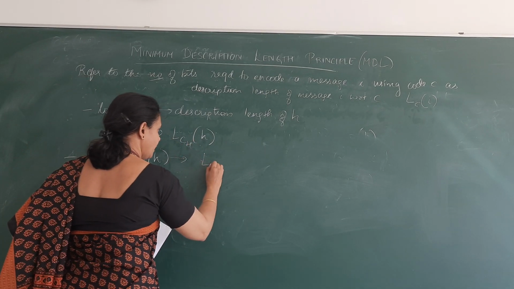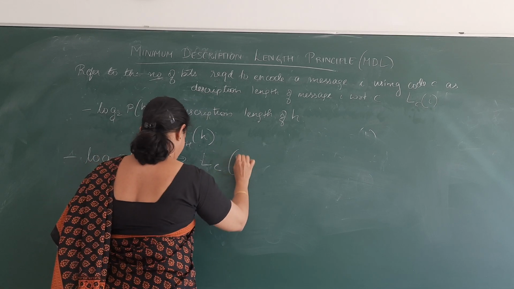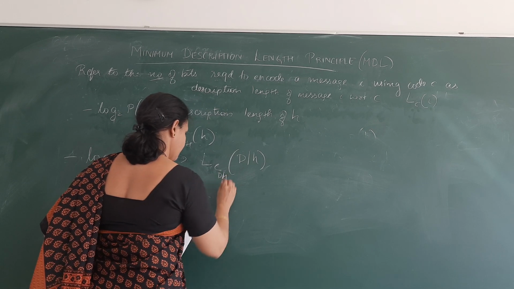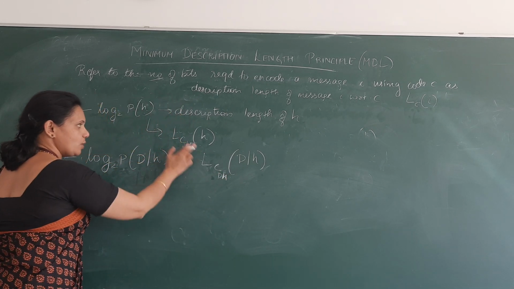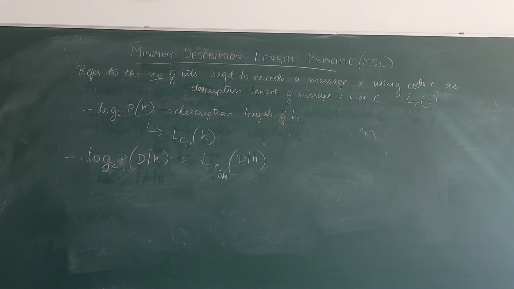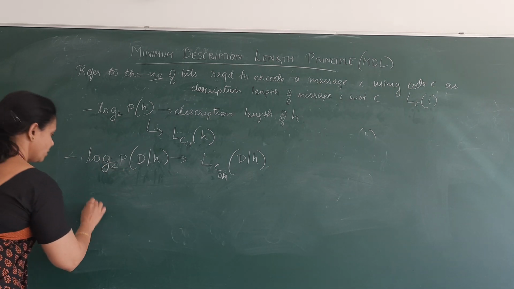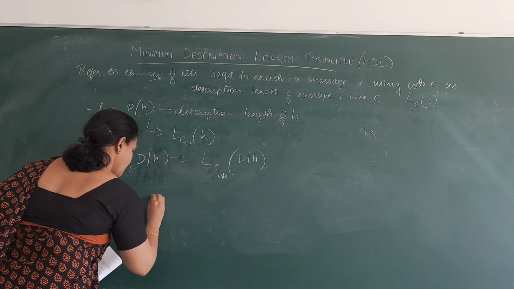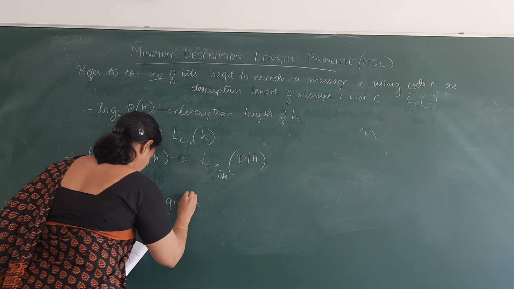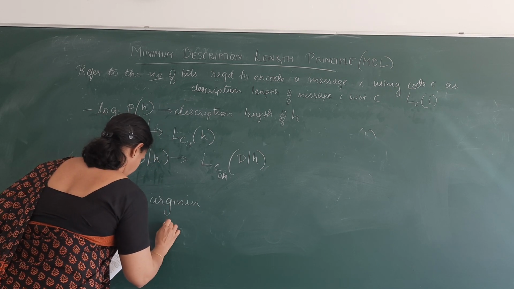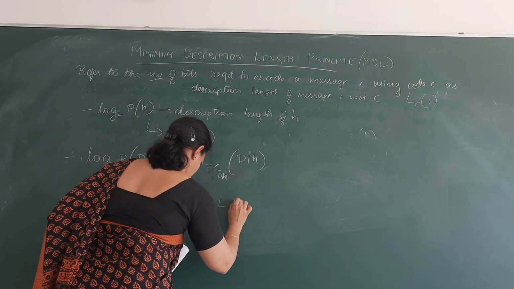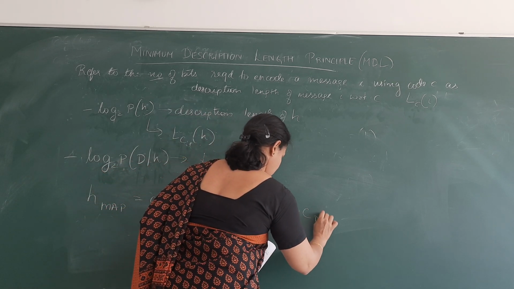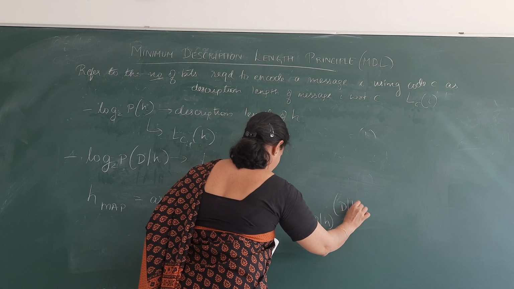In the same format, LC of D given H. Now these two I am going to substitute in my earlier equation. When you substitute that, your maximum a posteriori hypothesis becomes argmin of LCH of H plus LC D given H of D given H.